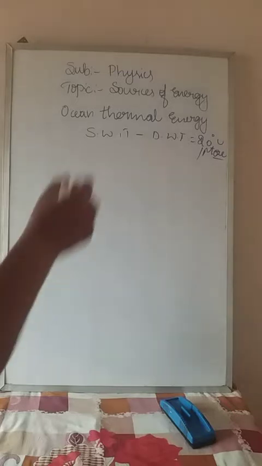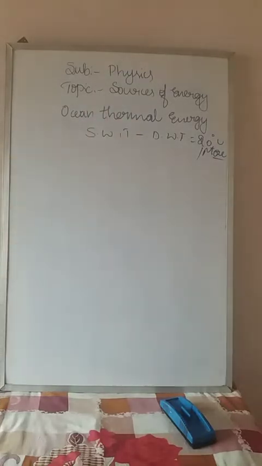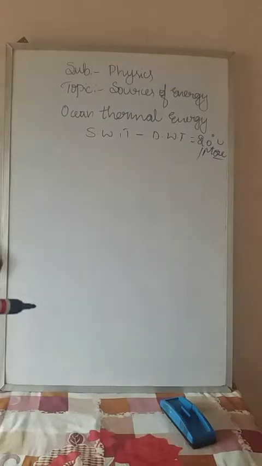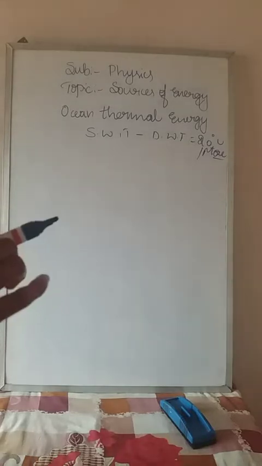And the limitation of this ocean thermal energy is that the difference of the surface water temperature and the depth water temperature must be 20 degrees Celsius or more than that. It's not so all the time, so it is not possible to produce the ocean thermal energy regularly. This is the limitation of the ocean thermal energy. So these are the three kinds of energies, tidal energy, wave energy and ocean thermal energy, which are produced from the sea or by the ocean.